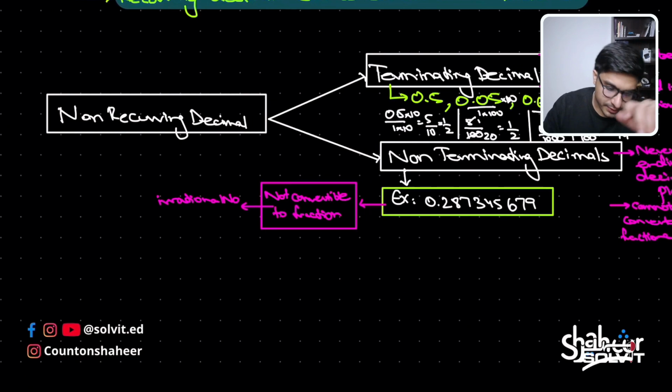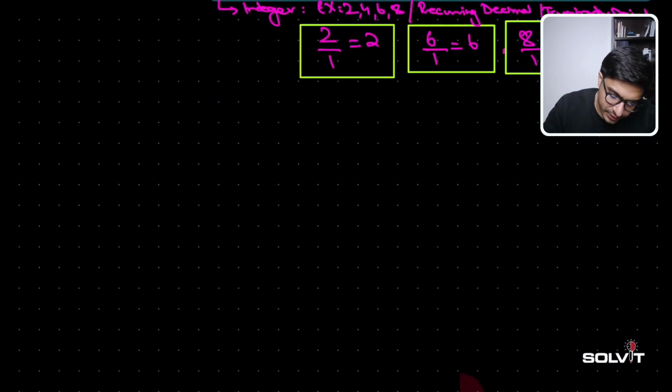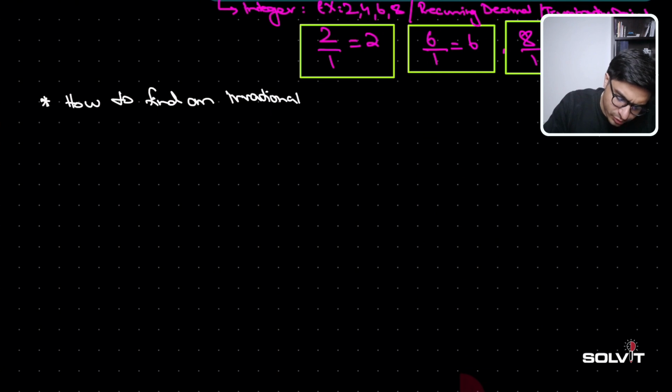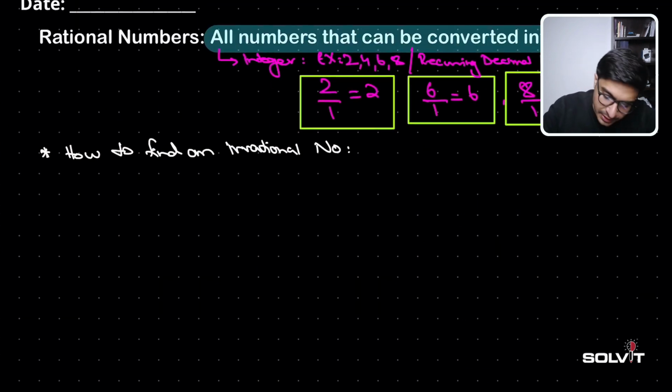So guys, there is a question that comes to your head: how to find an irrational number, right? So let's just focus on that right now. The question that often pops up is how to find an irrational number. If you're sitting randomly and I ask you, just tell me an irrational number, what are we going to look at? There's a rule for it, right?